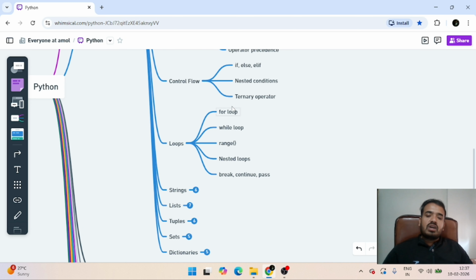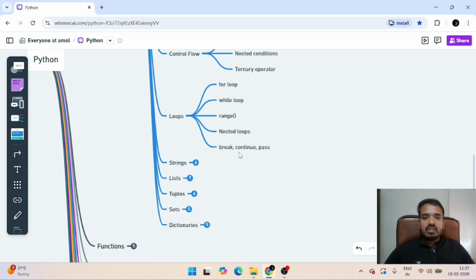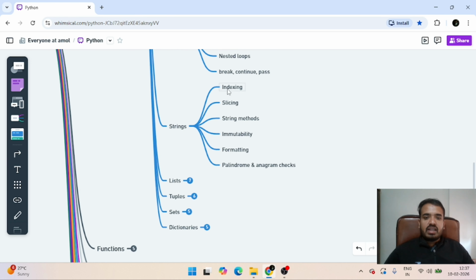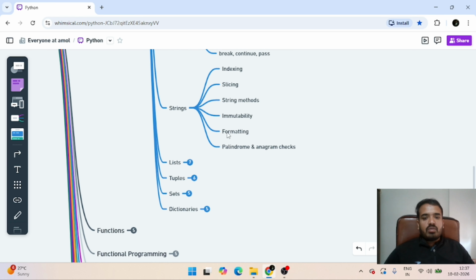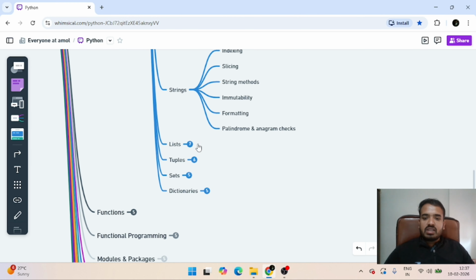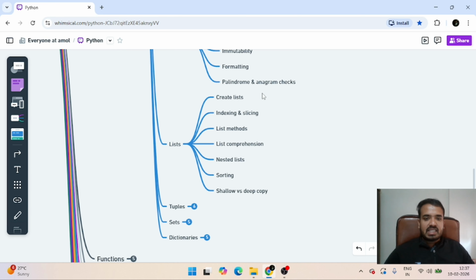Then we have loops, for loop, while loop, the range loop in Python. Then nested loops, how those work in the Python. Then some break, continue, pass statements, how to use those in the loops in Python. उसके बाद है string, indexing, slicing, how to format string. Then we हमारे पास है list, how to create list, what is list.